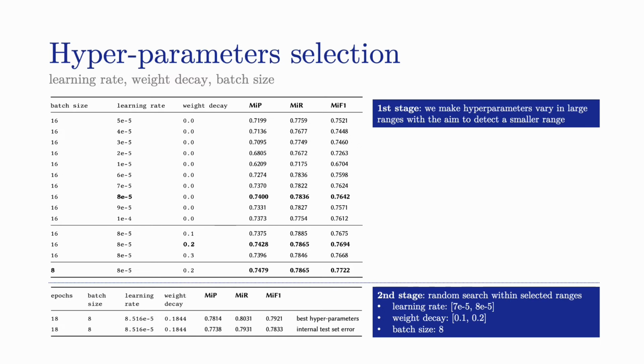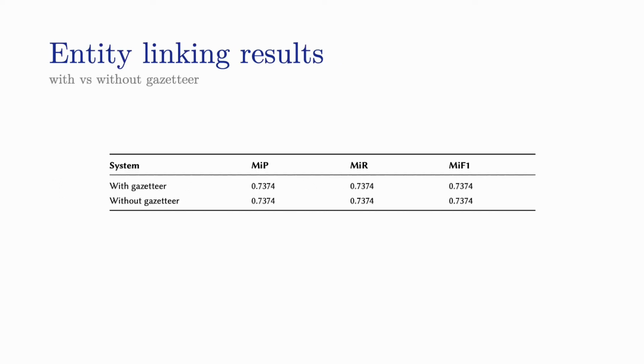Given the best results from the random search, we try to increase the number of training epochs with an early stopping approach with a patience value of 5 epochs, obtaining performance coming close to a 0.8 F1 score on both validation and test sets. With regards to the entity linking subtrack, we experimented with our methodology with and without the gazetteer.